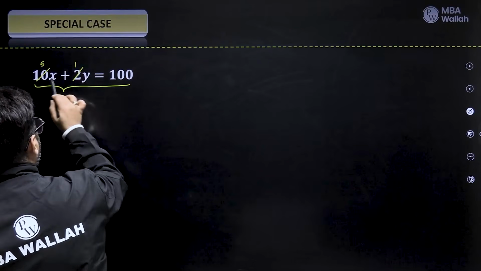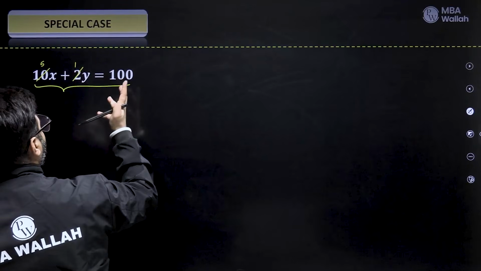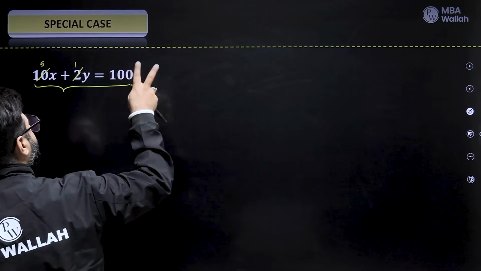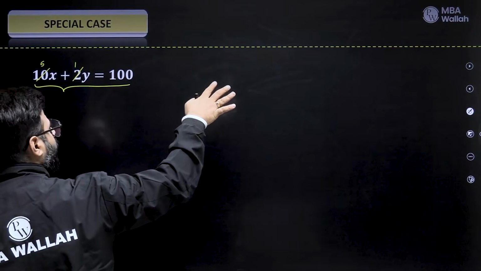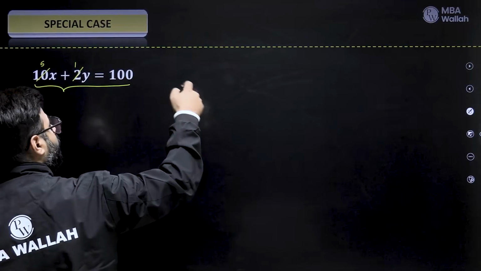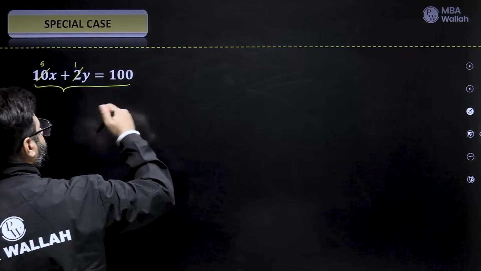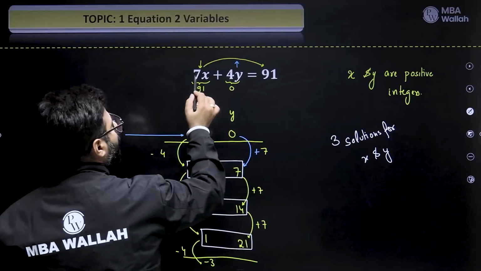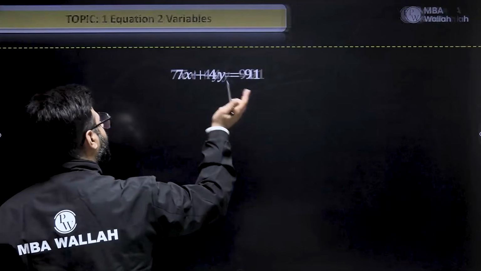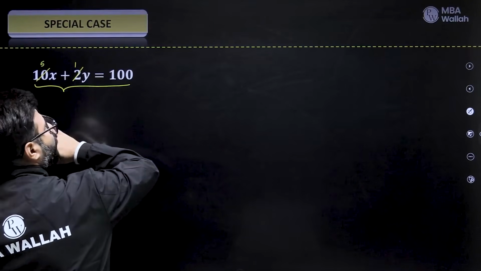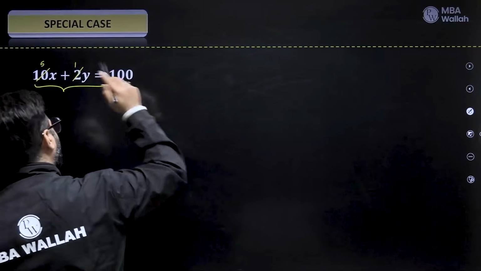So that means 2 and 10 were not co-prime. This is the meaning of co-prime. If two numbers can be cancelled by an integer, a positive integer, then they are not co-primes. If they cannot be cancelled, they are co-primes. In the previous question, they were co-primes. You cannot have a number that can cancel 4 and 7. Here there is a number 2 which can cancel both of them. They are not co-prime. So we'll cancel out.